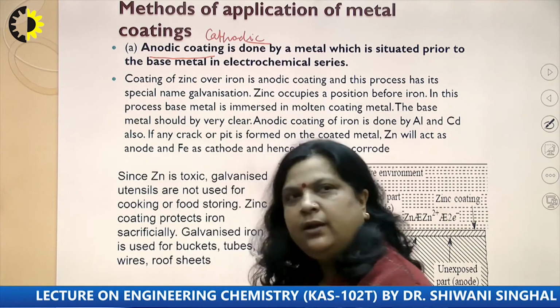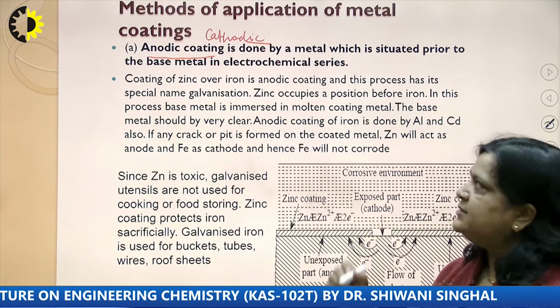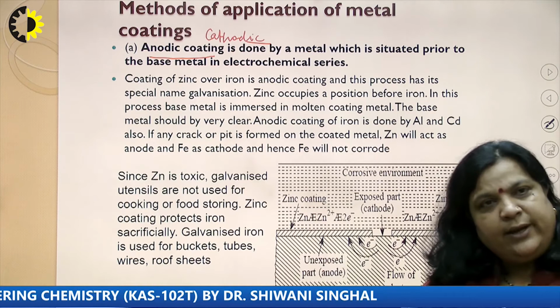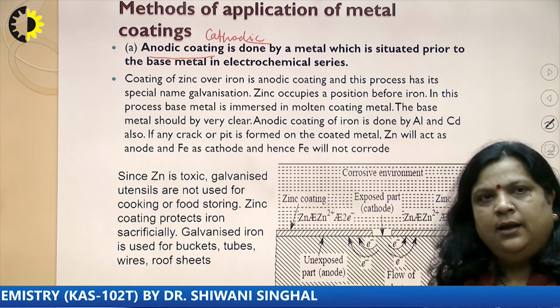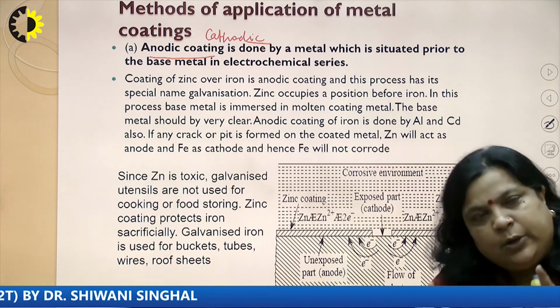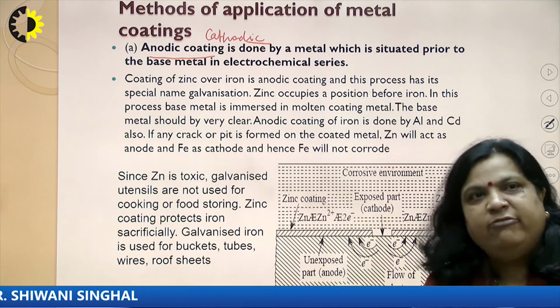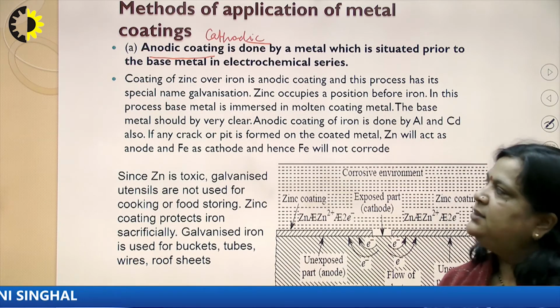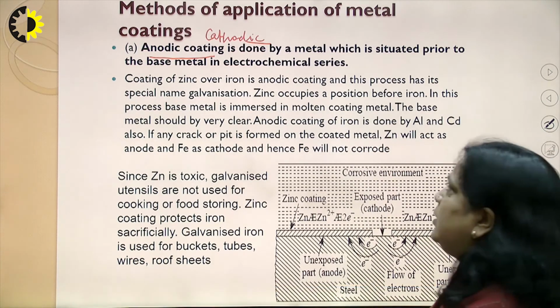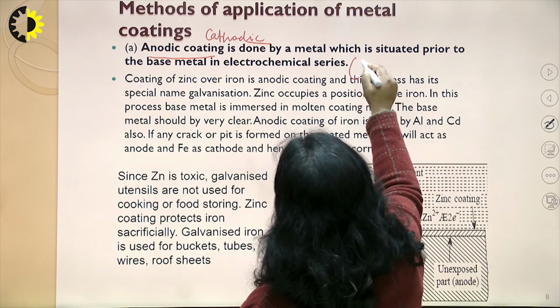First, anodic coating. Anodic coating is done by a metal which is situated prior to the base metal in the electrochemical series. That is, if the coating is of a more active metal, then it is called anodic coating, and the well-known method is galvanization.